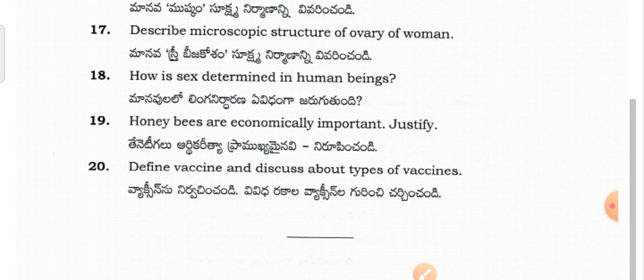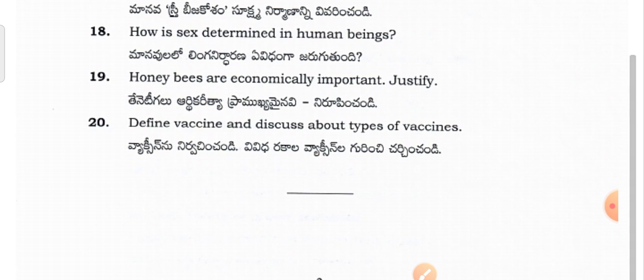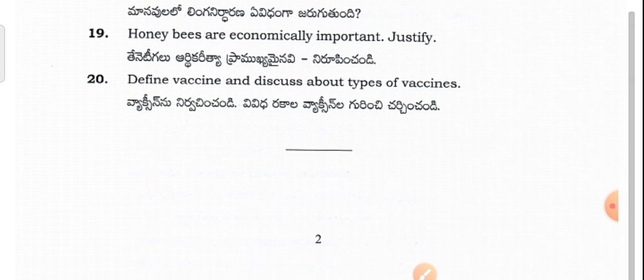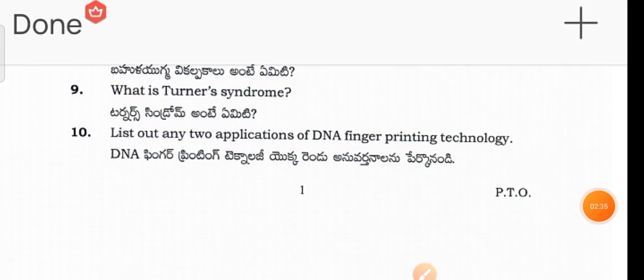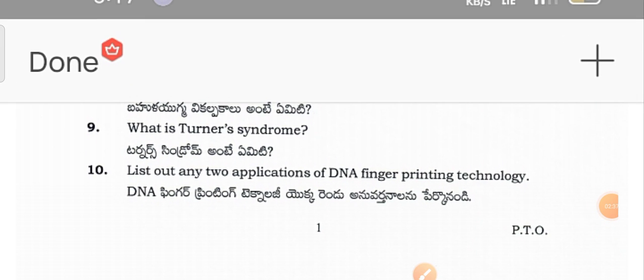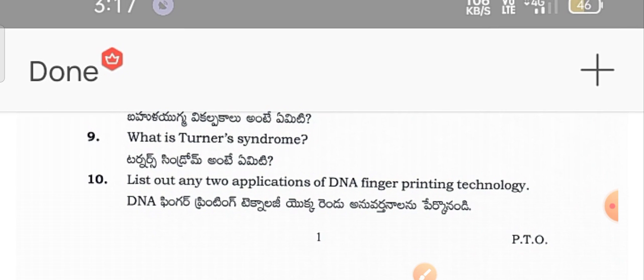How is sex determined in human beings? Are any of these economically important? Justify. Define vaccine and its use. Discuss types of vaccines. So these are the questions. I have given the model question paper for the Bridge Course second year students in zoology, Section A questions and Section B questions also. We have seen the questions, and according to the questions, we will see the answers in the next clip.